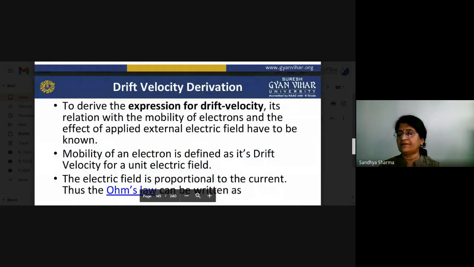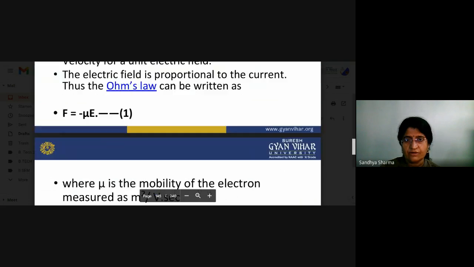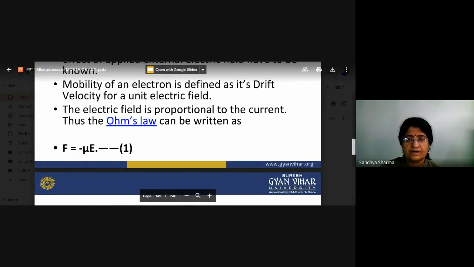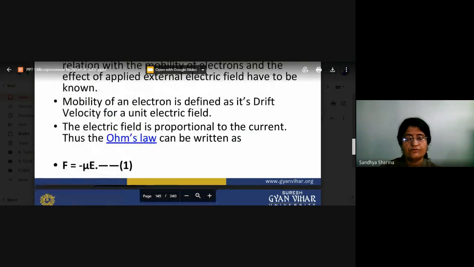So how can we derive the drift velocity? This is the basic theory part. To derive the expression for drift velocity, its relation with the mobility of electrons and the effect of an applied external electric field have to be known. The mobility of an electron is defined as its drift velocity for a unit electric field. The electric field is proportional to the current, thus Ohm's law can be written as F is equal to minus mu E.